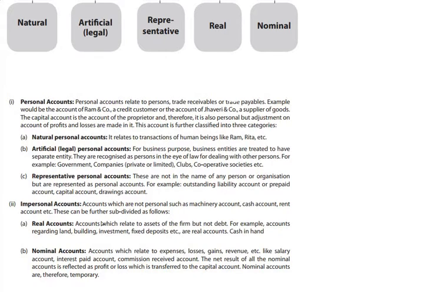So real accounts are accounts which relate to assets of the firm, but not debt, because that is already covered under personal accounts. For example, accounts regarding land, building, investment, fixed deposits, etc. are real accounts. Cash in hand is also a real account, so it's a real asset.